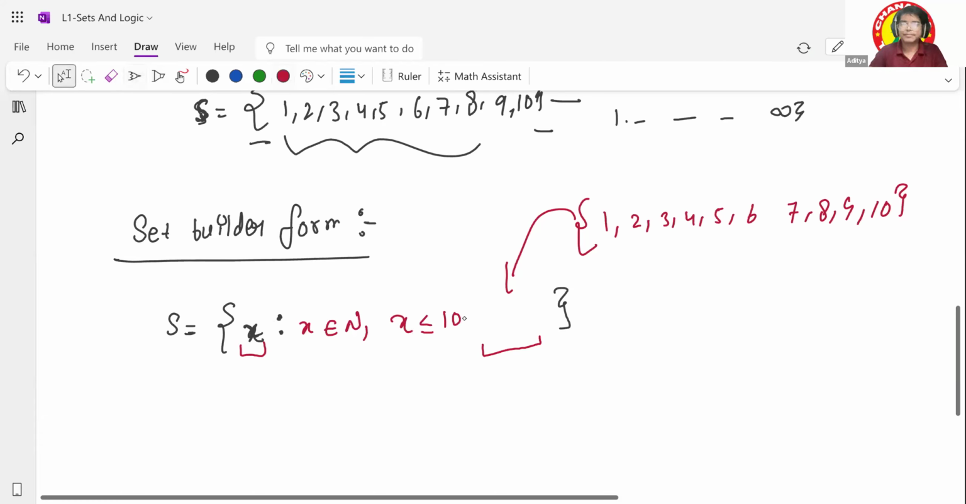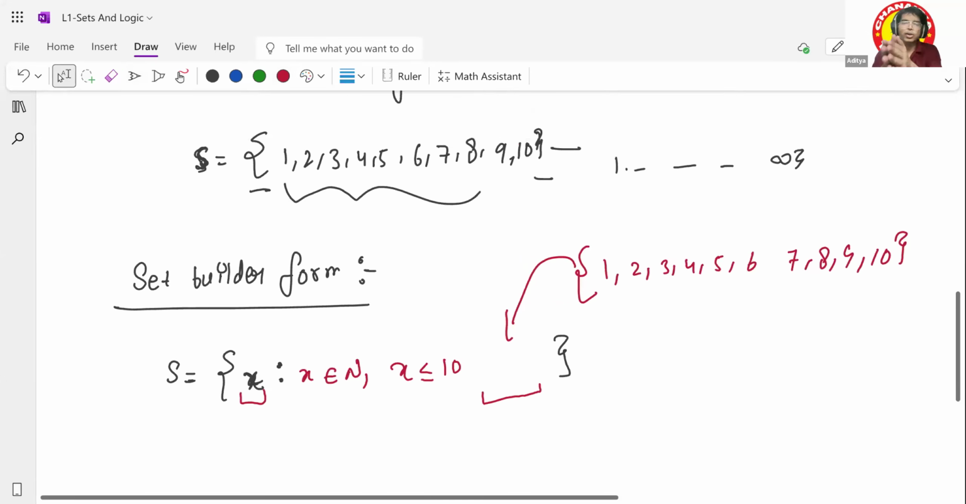Clear? Yes. Basically, what is the summary of these two forms? In roster form, I have to give all the elements which are present. In the other way, I have to first give what element I'm going to put and the property it should satisfy, and where it should belong. Clear? Yes. So this is what we call set builder, because we are trying to create a set out of the given format. Is that clear? Yes. All right.